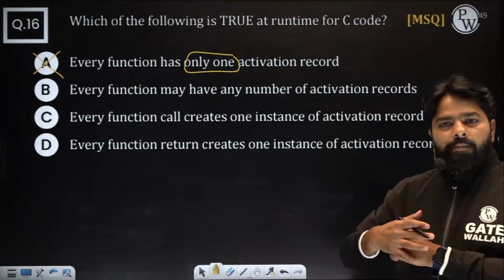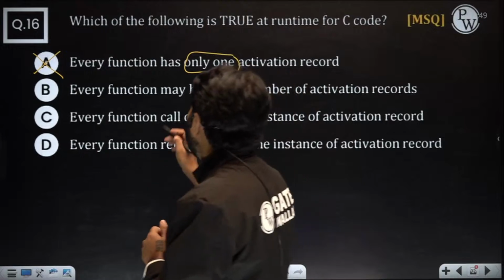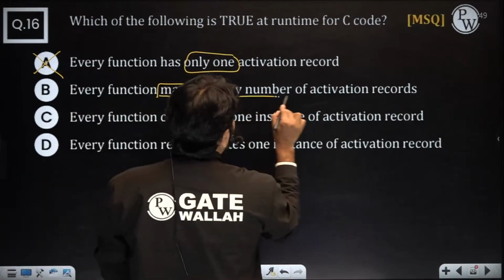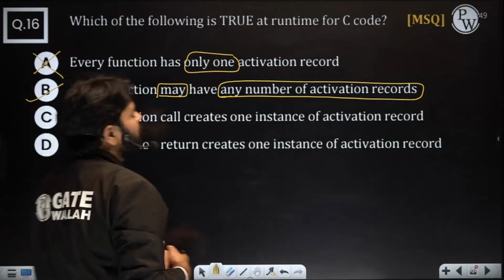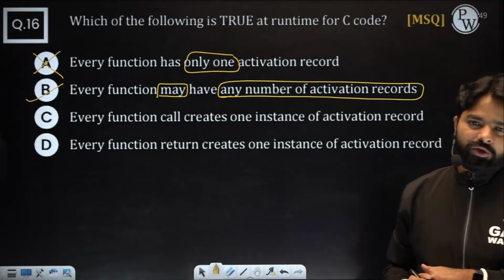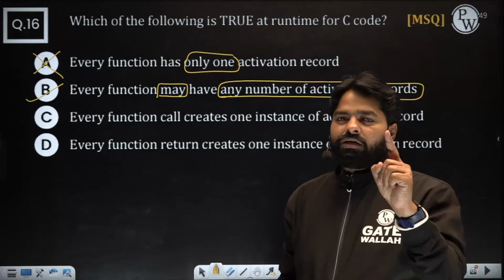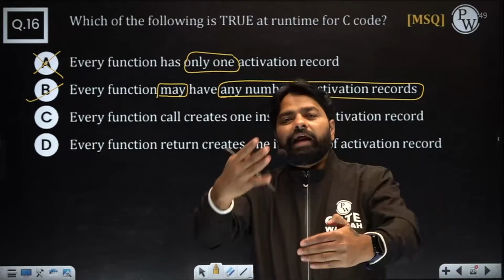It could be multiple. Every function may have any number of activation records. That's an absolutely correct statement, because we don't know how many times you call or when. If you don't call, 0 activation records. If you call once, you will have 1. If you call in a recursive manner, you will see more than 1 activation record too.